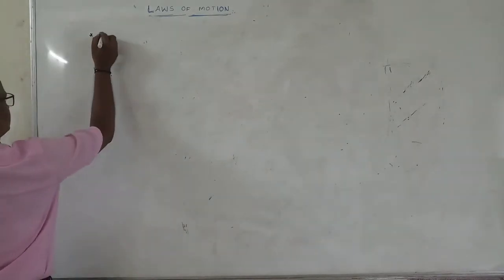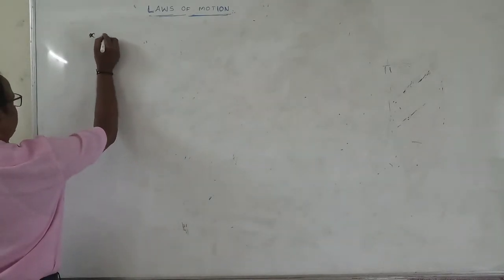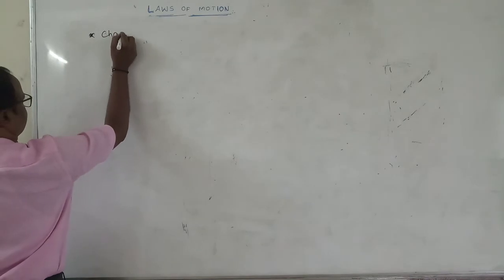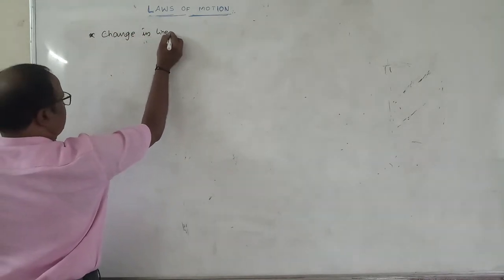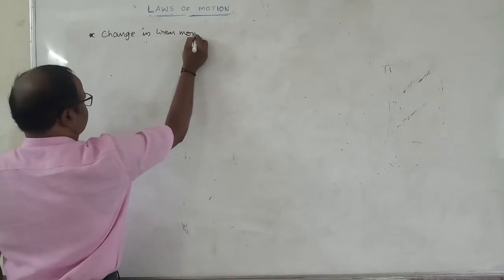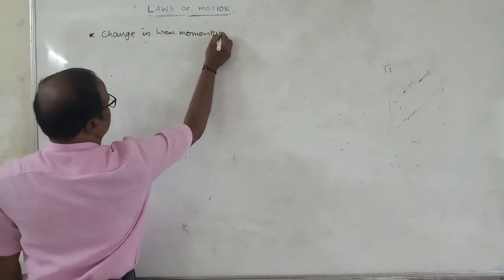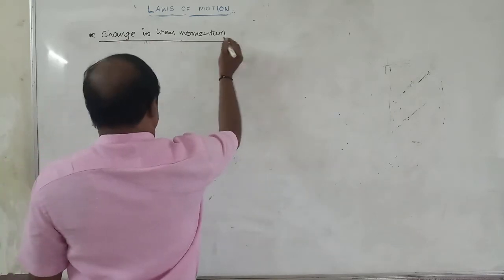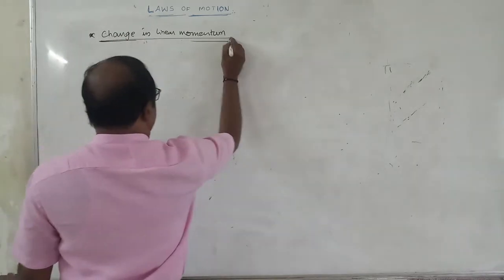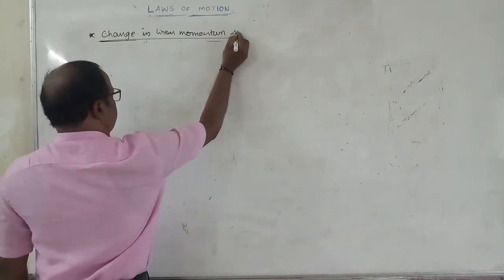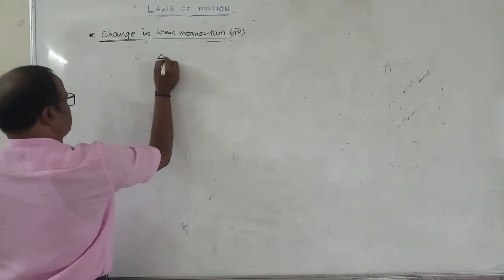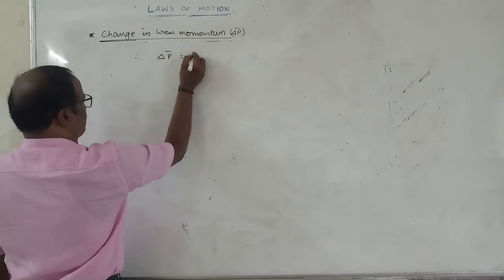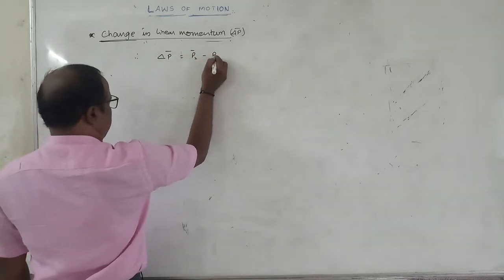Now we are having change in momentum. Change in linear momentum is represented by delta P bar. Therefore, change in momentum delta P bar is always equal to P2 bar minus P1 bar.